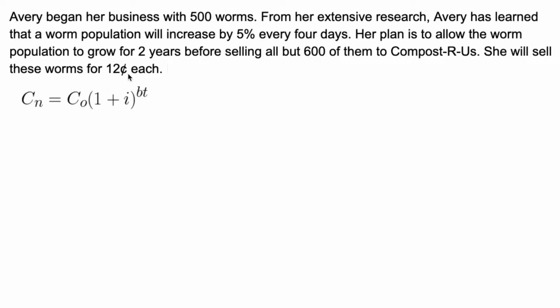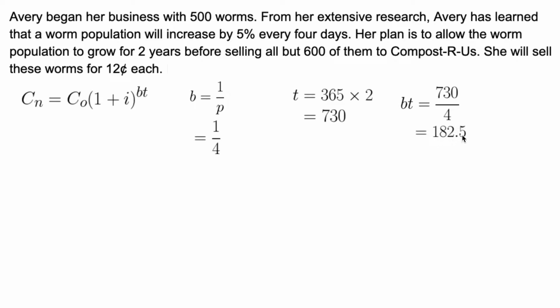When the period is not equal to 1, we're using this formula. C sub n, the final amount, is equal to C sub 0, the initial amount, times 1 plus the growth rate, 5%, to the BT, where B is 1 over the period. The period is 4 days, so 1 over 4. Our time is going to be in days, so we have to convert these 2 years into days. There are 365 days in a year, times 2 gives us 730 days. That's our time. Our B times T is 730 times 1/4, or 730 divided by 4, which is 182.5.